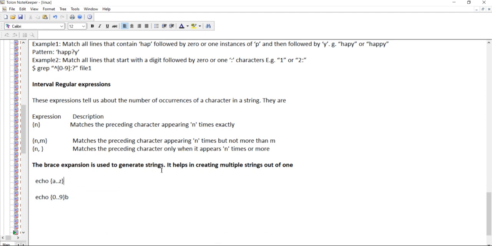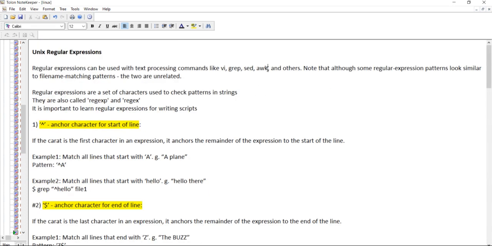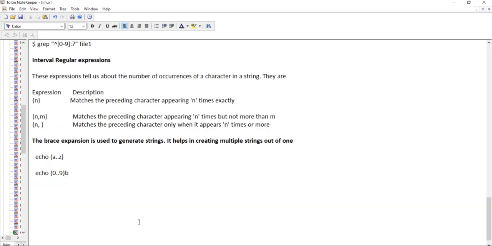So guys, this is very important. Regular expressions will be used when I teach you the sed command, awk commands, or in vi expressions. You can also search by using this. Grep I have also shown you. Remember to use the grep hyphen capital E option and always enclose whatever you want to search in double quotes, then the file name. So this was all about regular expressions. I hope things are more clear to you.